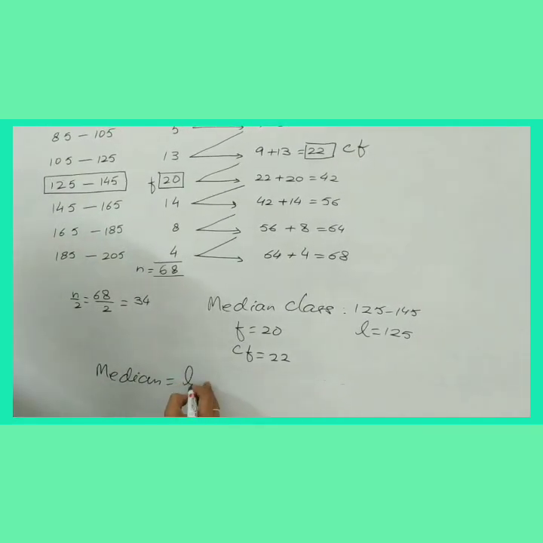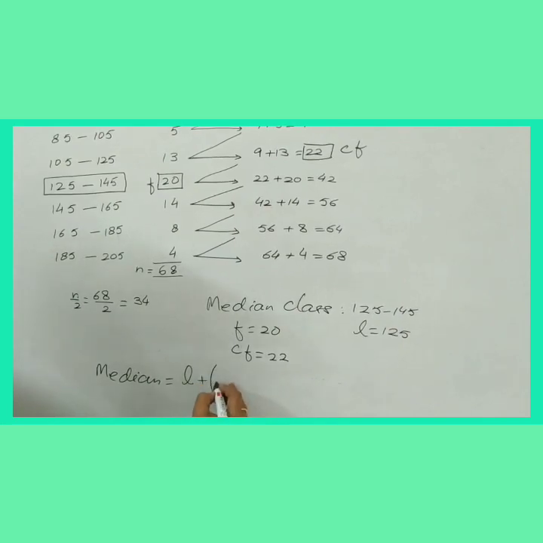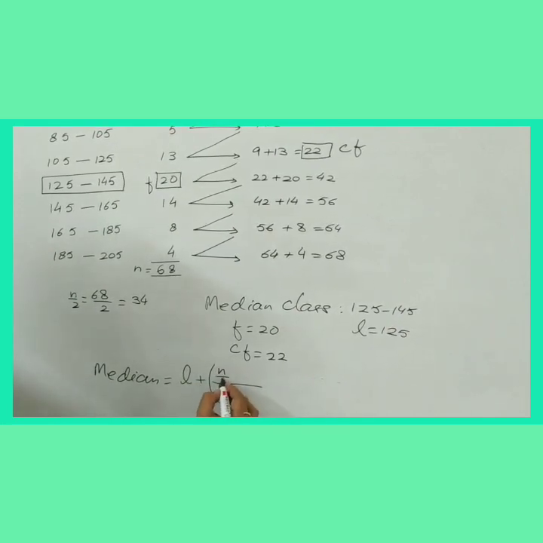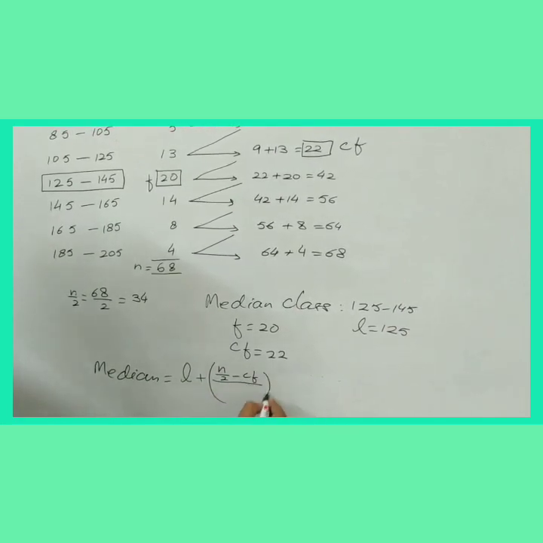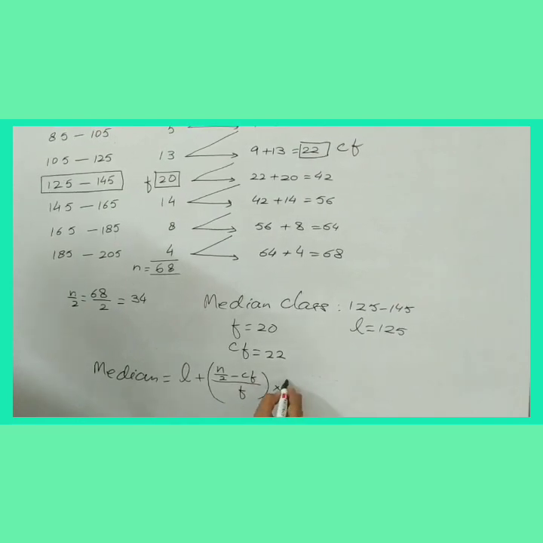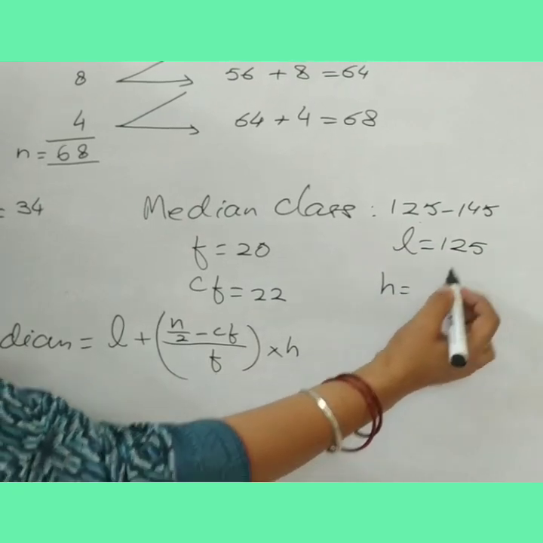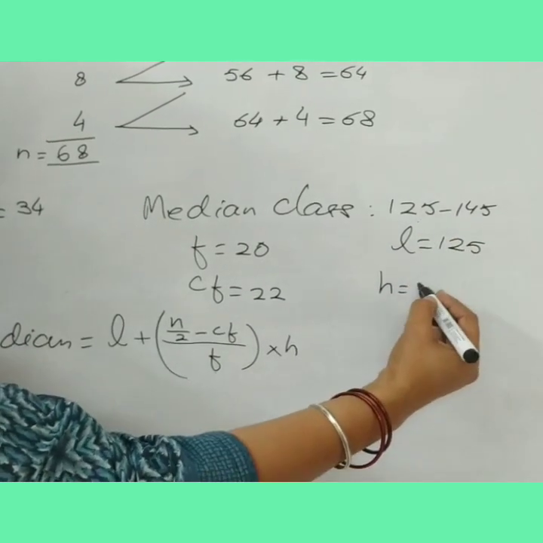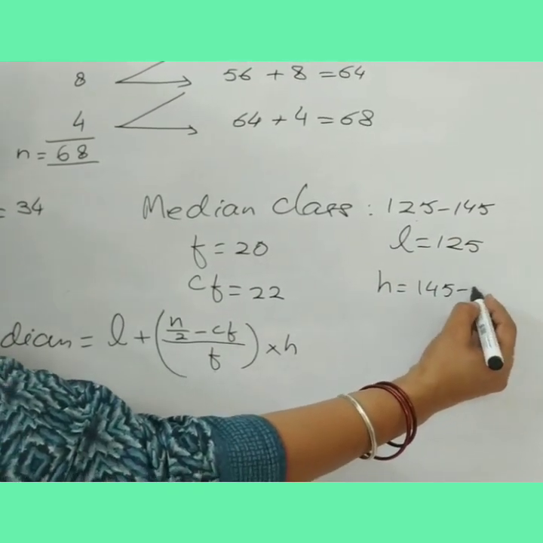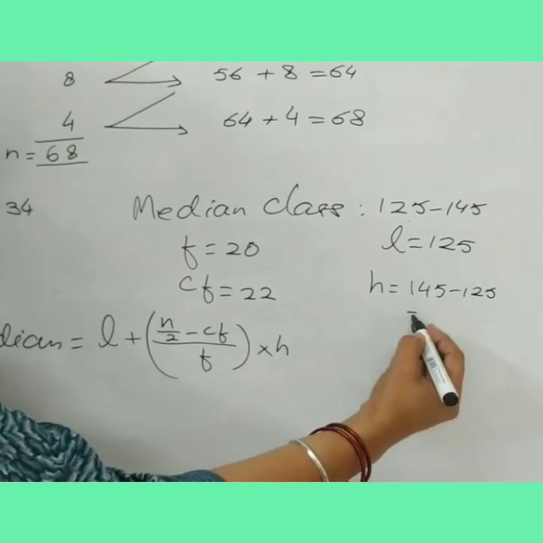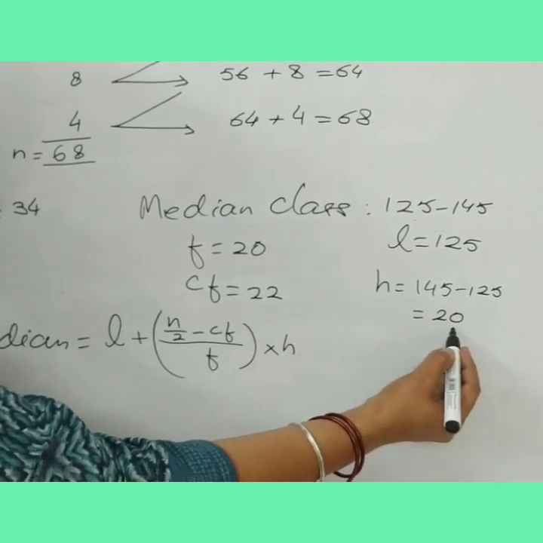Now let's use the formula to calculate the median of grouped data. Median is equal to L plus (n by 2 minus CF) over f, multiplied by h. h is the class size, right? Class size is upper limit minus lower limit. That is, अगर आप 145 में से 125 minus करोगे you get 20. So the value of h is 20.